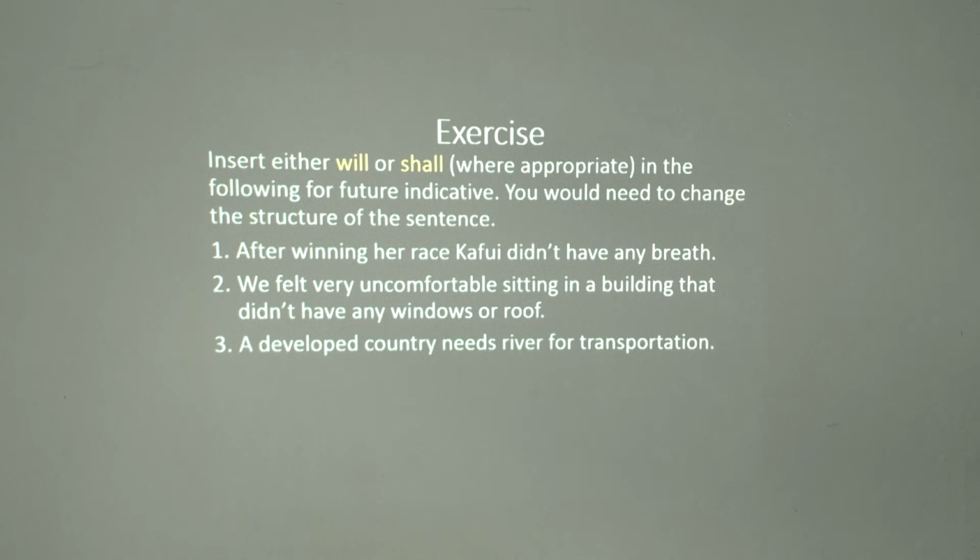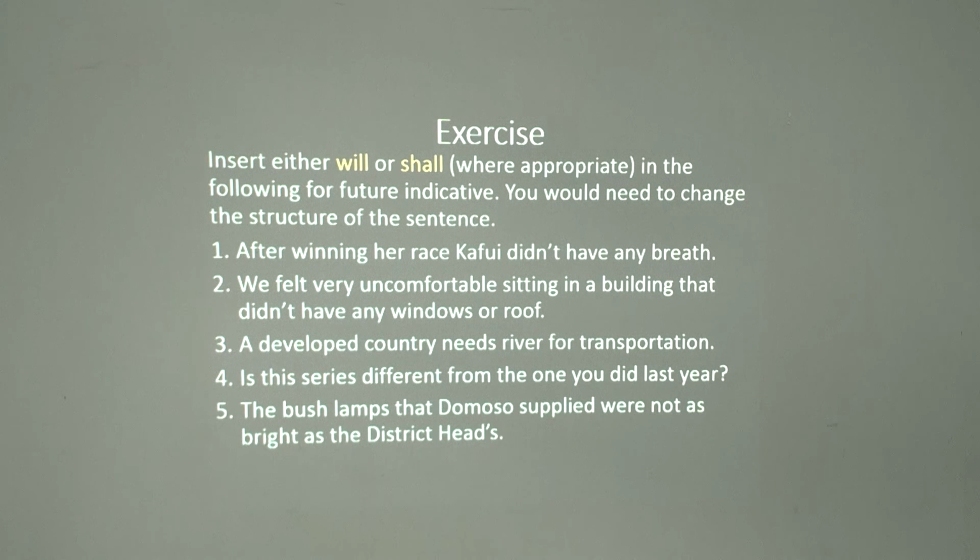So you do that. A developed country needs river for transportation. Is this series different from the one you did last year? The bush lamps that Domoso supplied were not as bright as the district has. You try all this, you change them by inserting will or shall.